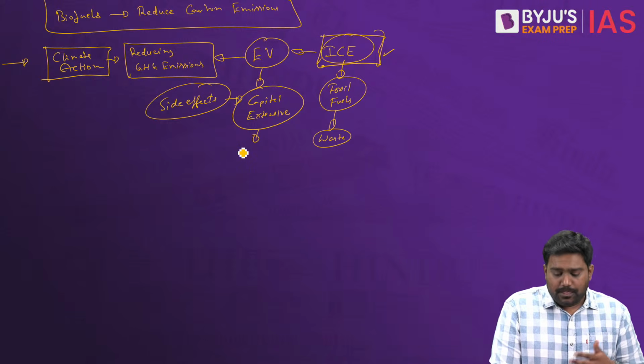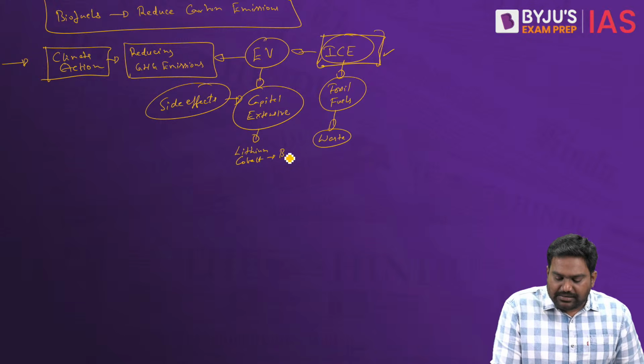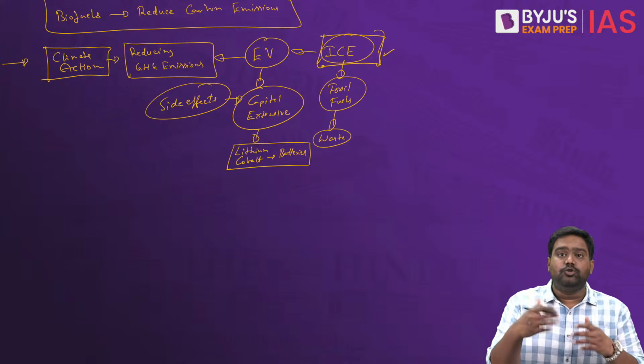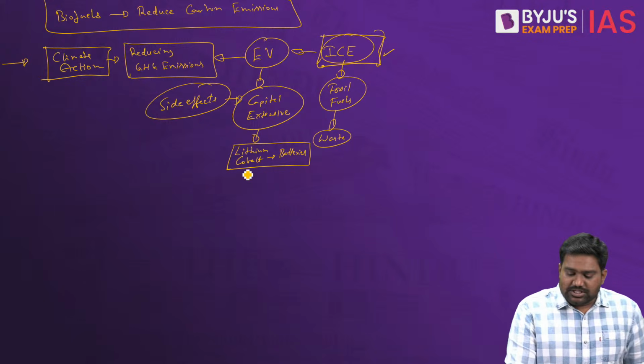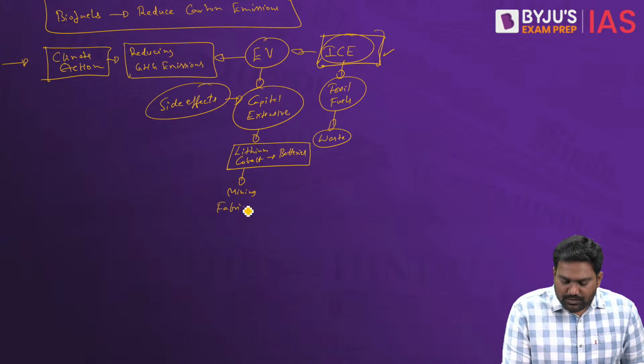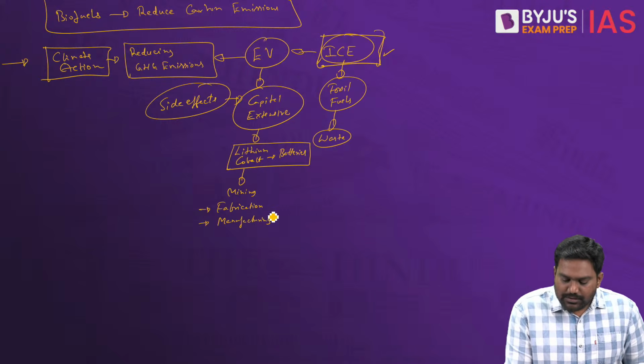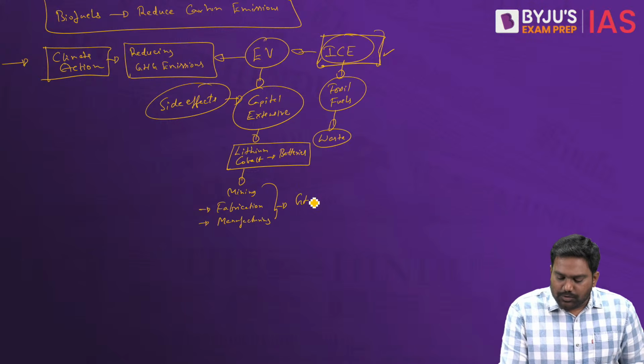It would require many critical minerals like lithium and cobalt to manufacture the batteries needed to store the electrical energy needed to power the vehicles. So this will drive up mining activities. It will result in lot of industrial activities as well, including fabrication and manufacturing. And all of them will contribute to more greenhouse gas emissions.